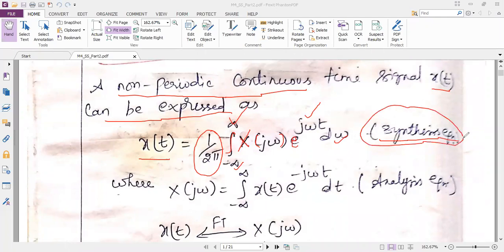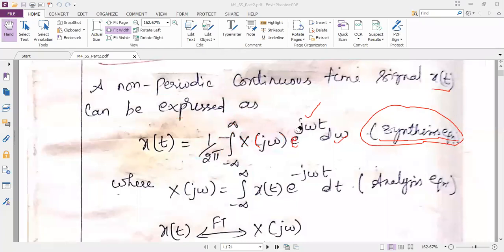Okay. Now I want you to just check the DTFT formula. Tell me what all differences there are between the two formulas. x of t, we have x of t for DTFT also. So can anybody tell me what is the change in the formula? If you tell, I will just write here. Omega. Is it just x of j omega, or do we have e power j omega like that? Just check it. E power j omega. Okay, so that is the change.